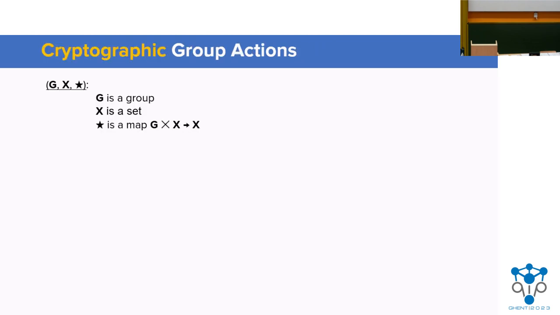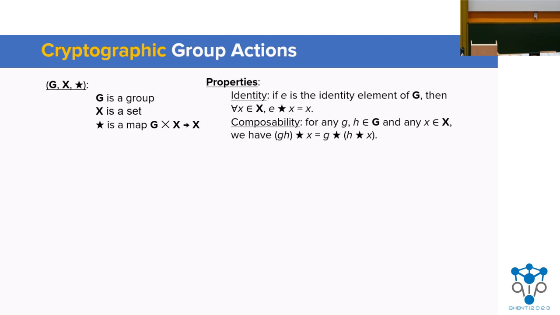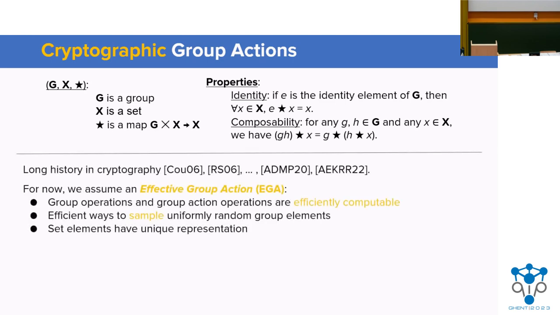So our next instantiation is from cryptographic group actions, and unlike knots, group actions are simple enough that we can present almost everything we need on a single slide. As many of you know, a group action is a tuple of a group, a set, and a mapping that satisfies the identity and the composability properties. And composability is just sort of like associativity for groups.